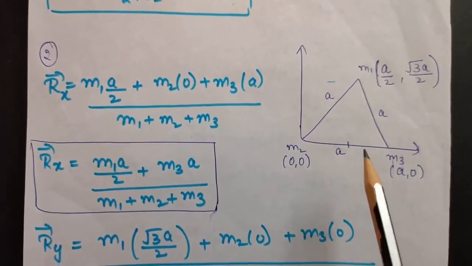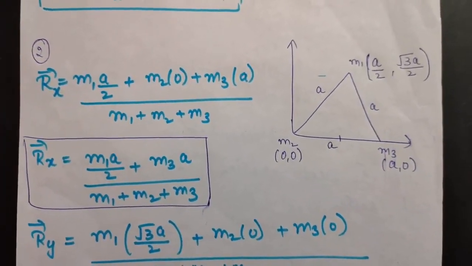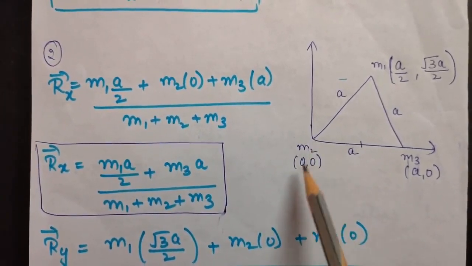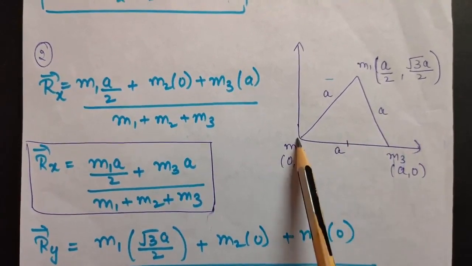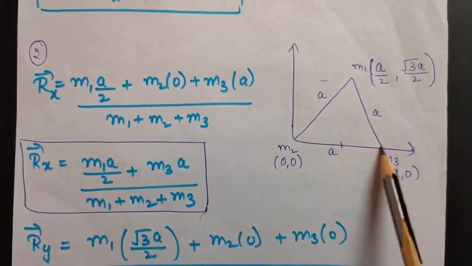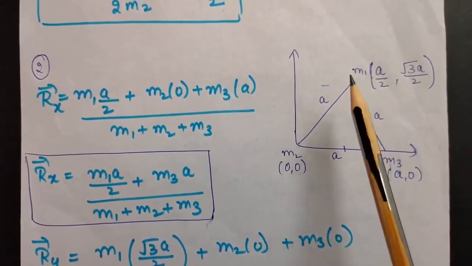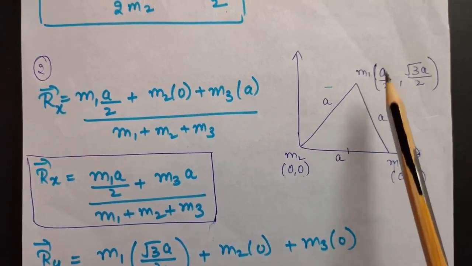Now, as I told you, it is easier if you suppose the origin to be present at one mass only. So here I am supposing the origin at this point, that is at m2. Okay, so now locate all the points. If this is 0, 0, this will be on the x-axis, that is this will be A, 0. And this point will be A by 2. So this will be A by 2.